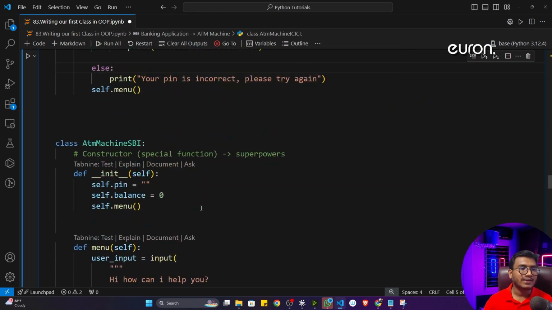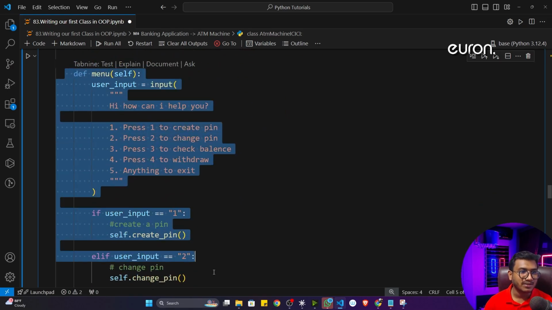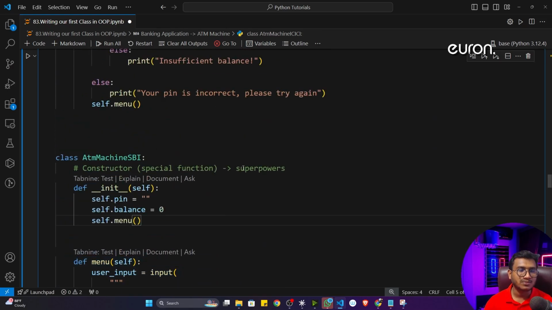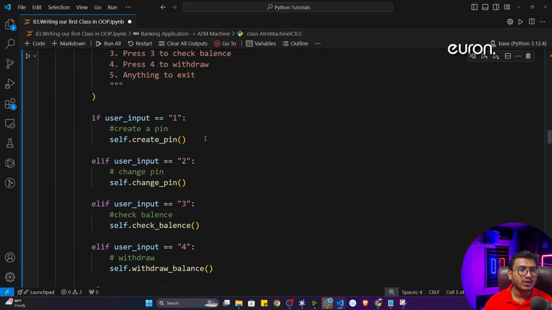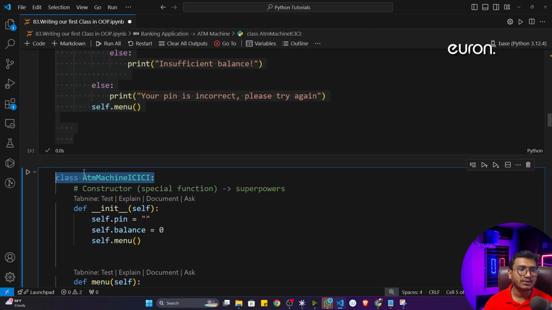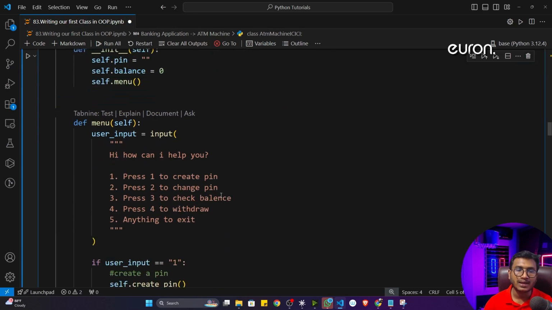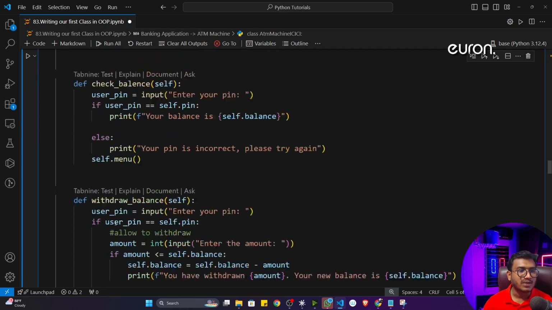Now see what is happening in the ATM machine: all the functionality will remain the same, whether it is SBI bank, ICICI bank, or any other bank. Functionality is the same, only the name is changing. Now see, beautifully with the help of the OOP concept, I'm able to create different entities for the ICICI bank as well as the SBI bank.